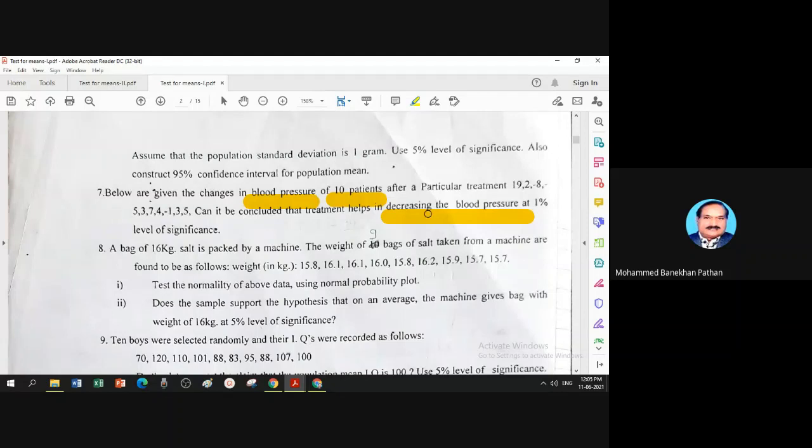That means y values should be smaller than x values. If y is less, blood pressure decreases. If y is large, blood pressure increases. So for this question number 7, the d variable should be greater than 0. So H1 is mu d greater than 0.